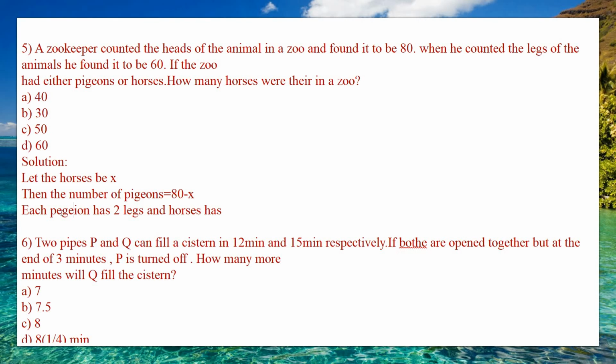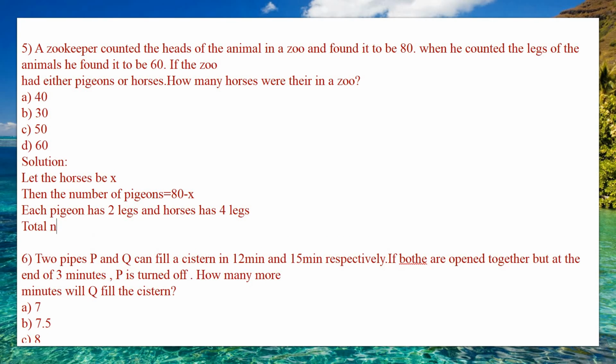The next thing is, we know that each pigeon has 2 legs and each horse has 4 legs. So what is the total number of legs? Since x is the number of horses with 4 legs each, that is 4 into x, plus the number of pigeons, which is 80 minus x, with 2 legs each, so 2 into (80 minus x).